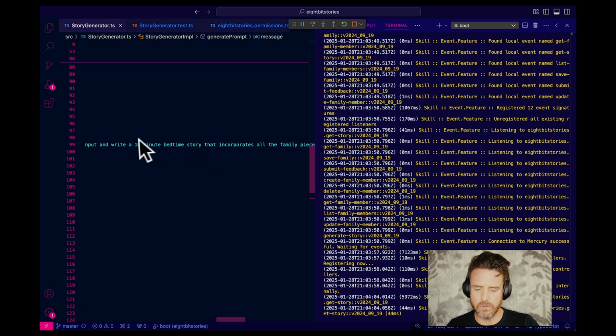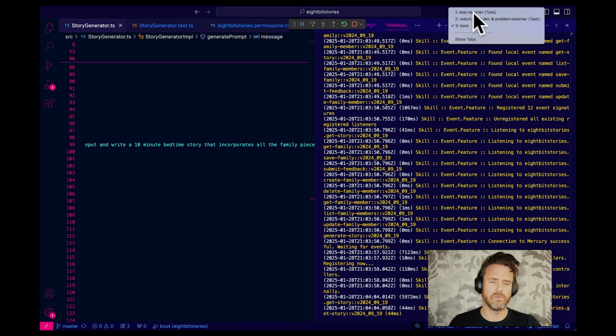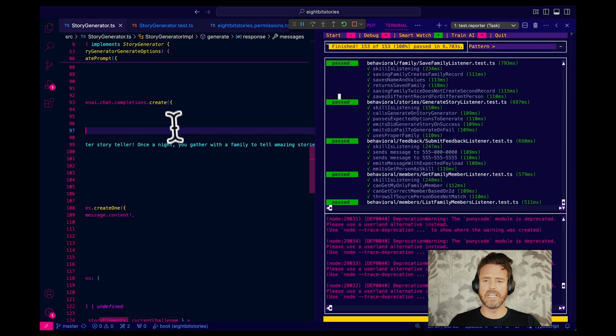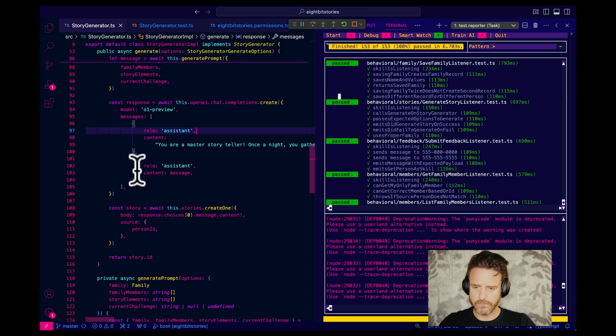Write a 10-minute bedtime story. Let's say 5-minute bedtime story? I mean, I guess how does it know what a 10-minute one is versus a 5-minute one when it's writing? I mean, that was a lot. Was that a lot? That was a lot. Okay. Anyway, let us get the done button in.